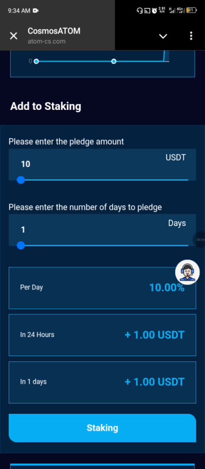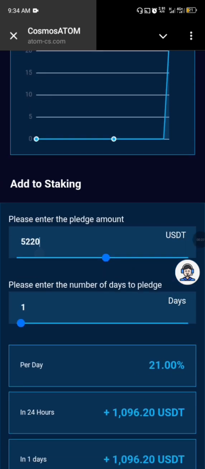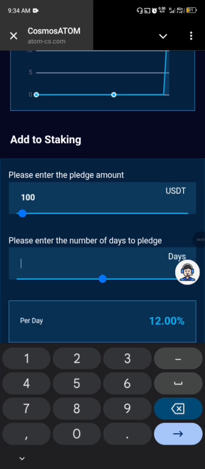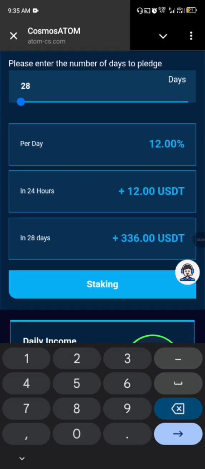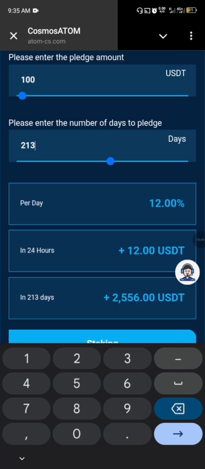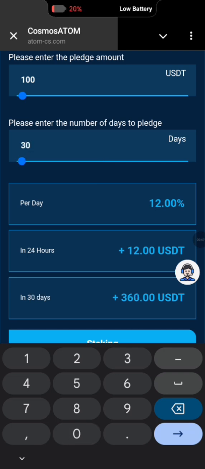If you have any other amount that you want to start with, and you come here and put $100 for 28 days, you see that this is the amount that I'll be getting, which is $336 after 28 days. Just imagine you leave it for maybe 30 days, it will be like 360, right?